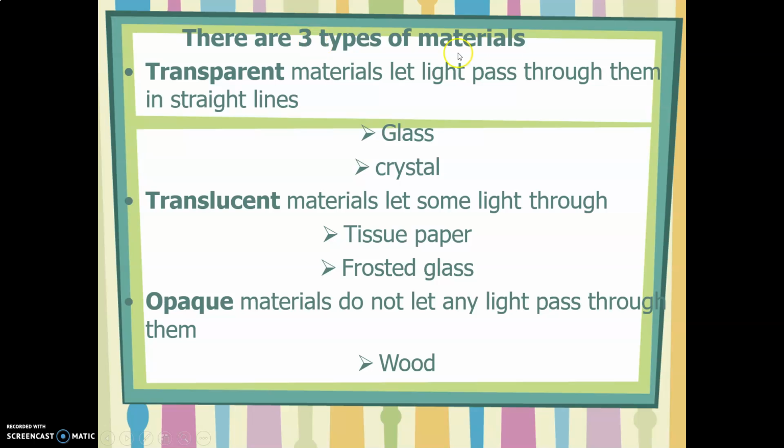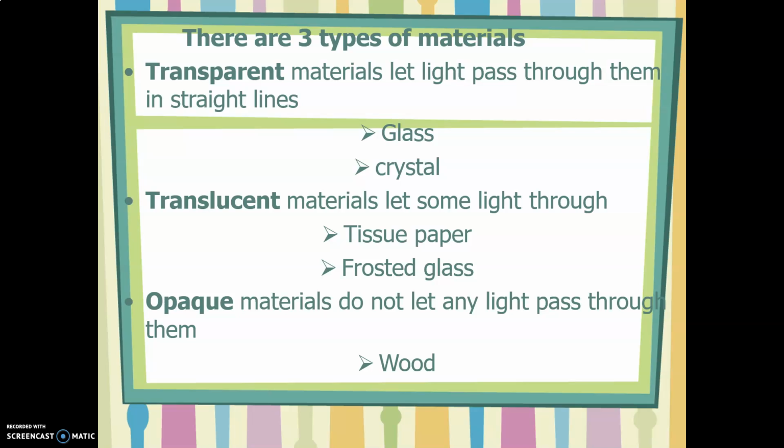Also, we studied three types of material. Transparent materials are materials that let the light pass through them, like glass or crystals. We can see clearly what's on the other side of a glass window or a crystal. So this means that they pass all the light that goes through them.